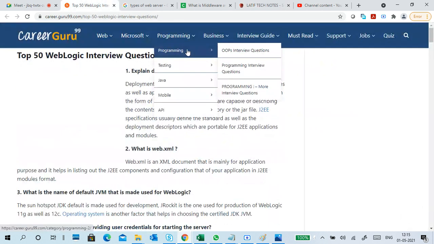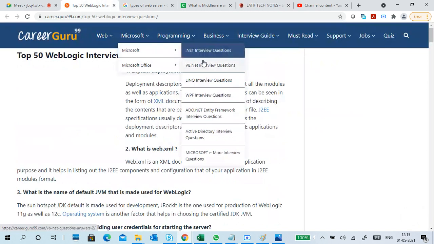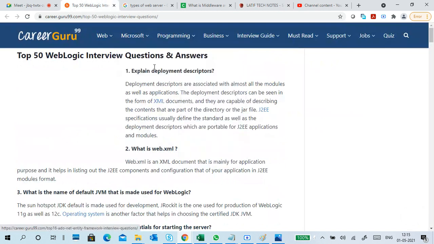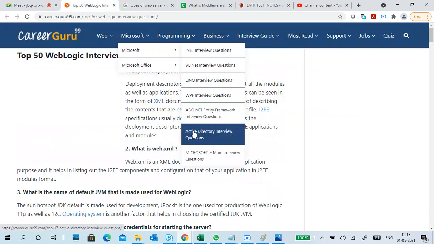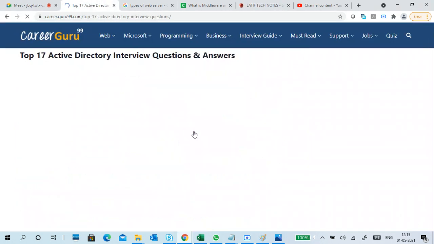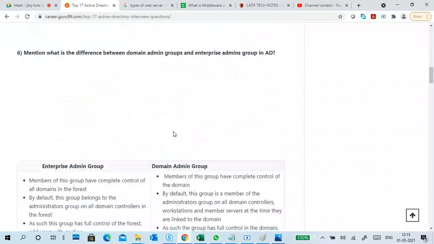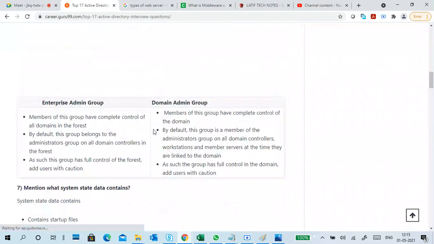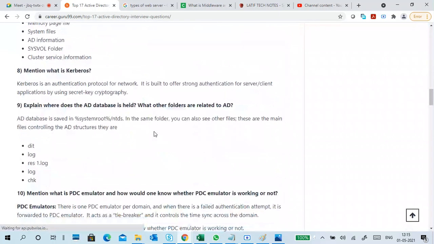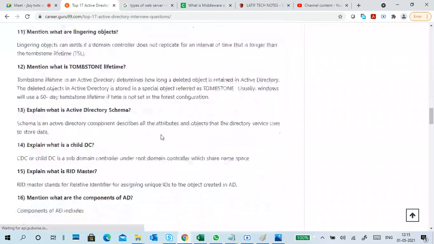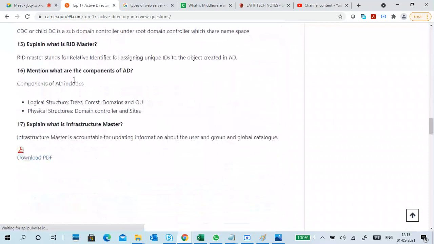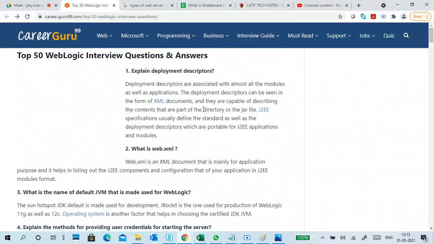Of course there are page options, like you can go to interview questions, Microsoft Active Directory interview questions, so let me click on it. What is Active Directory, what is the forest, what is SOL, domain admin, enterprise admin, log files. So only pages are available. Can you put any data inside? You can't put it. We can't query some information from it.